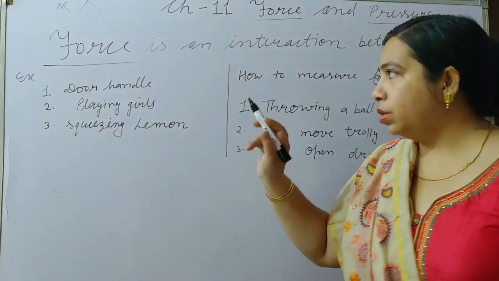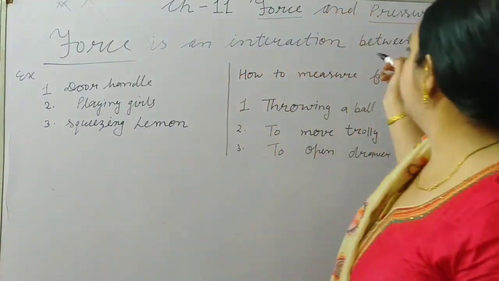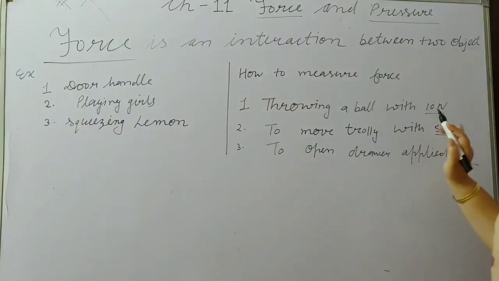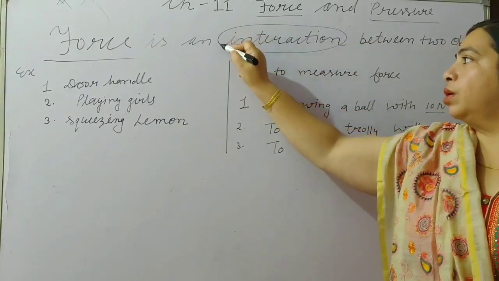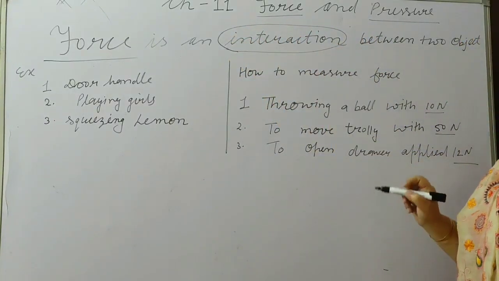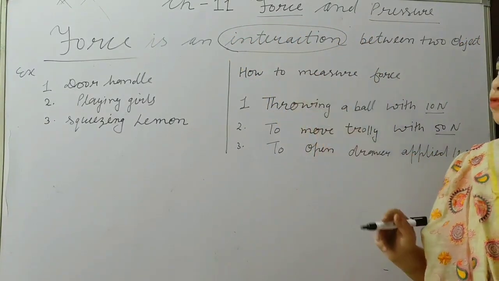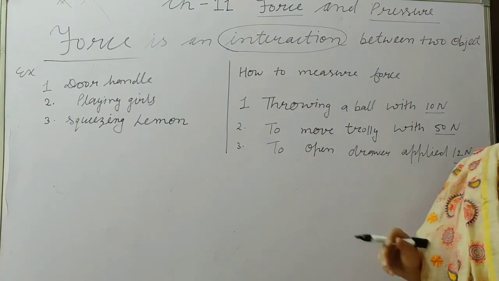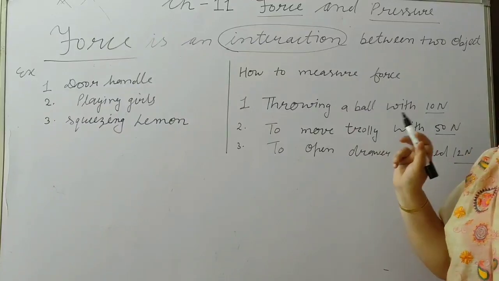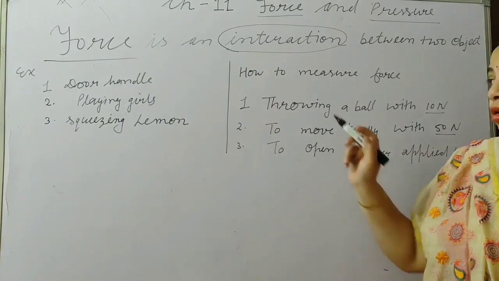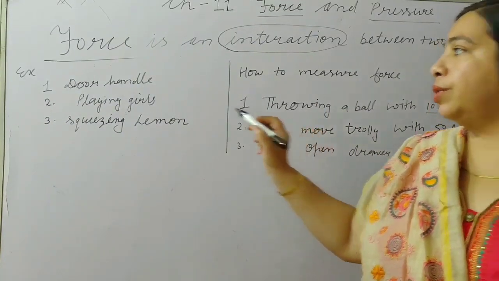Force is an interaction between two objects. Interaction means some activity will be there. So whenever we consider force, there must be a pair of objects, two things. Here is an example like a door handle.